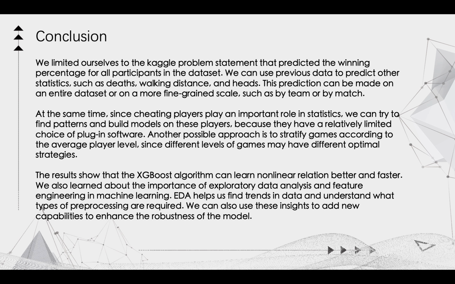This prediction can be made on an entire dataset or on a more fine-grained scale, such as by team or by match. At the same time, since cheating players play an important role in statistics, we can try to find the patterns and build models on these players, because they have a relatively limited choice of plug-in software.